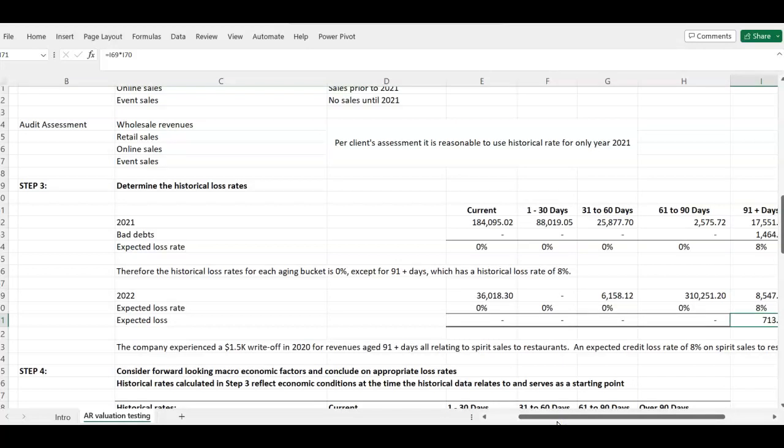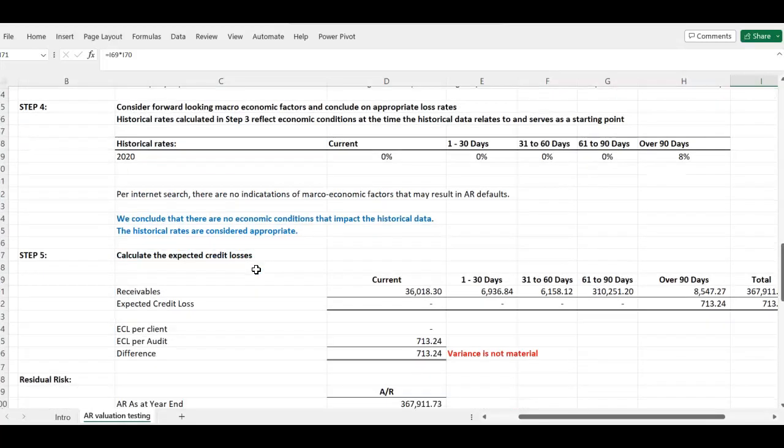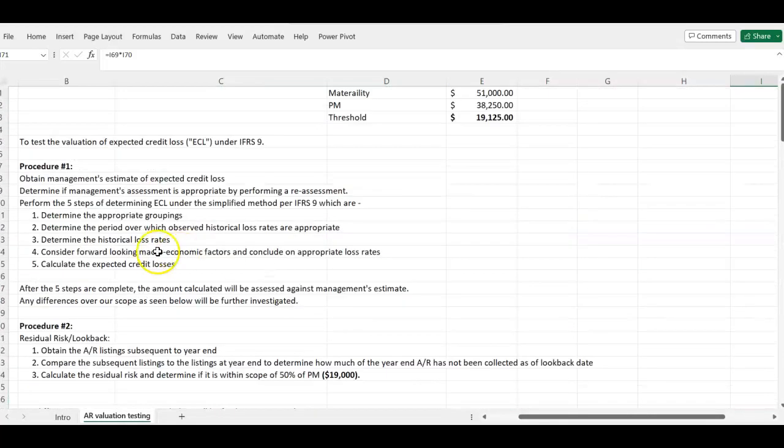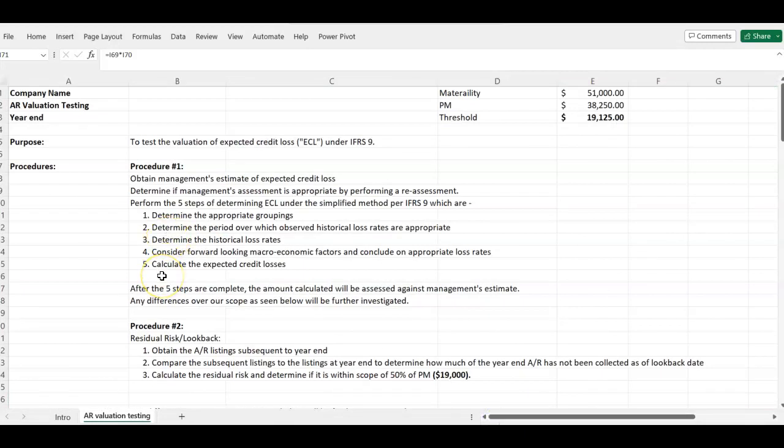To determine the historical loss rate, you need the account receivable for the prior year, and then you need the bad debt for the prior year. That will give you your historical loss rate. Okay, so that's step 3. So the next step we need to look at step 4 and step 5. And what is step 4? Step 4 says consider forward-looking macroeconomic factors. Okay, and then step 5 says calculate the expected credit loss.